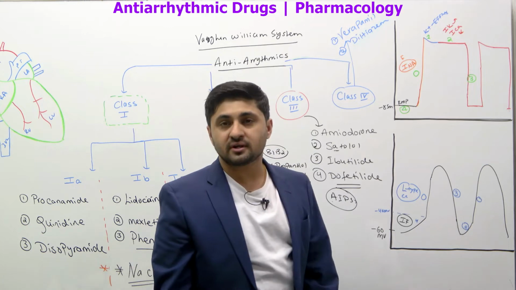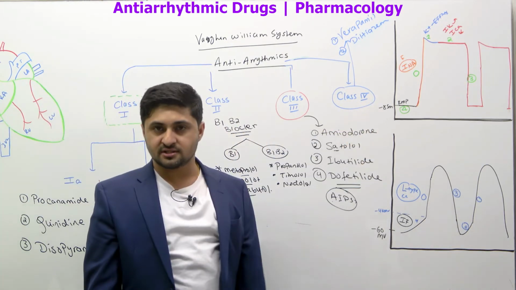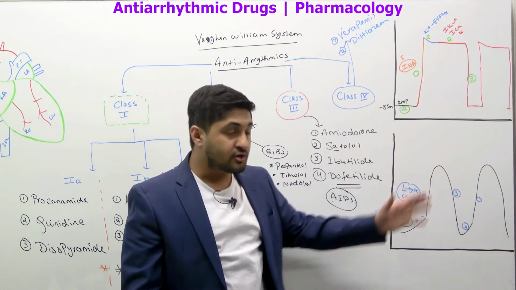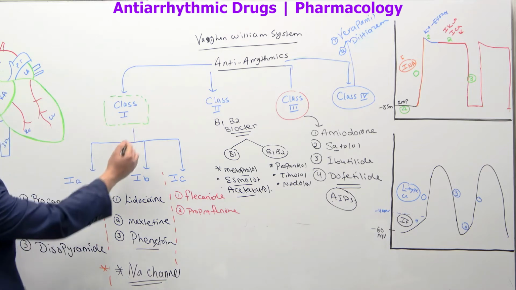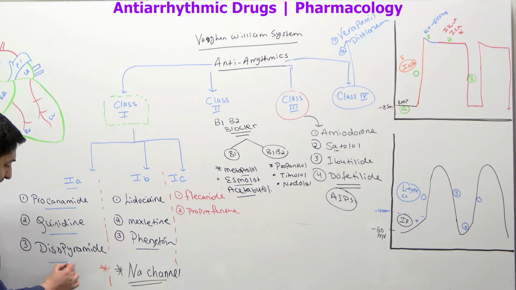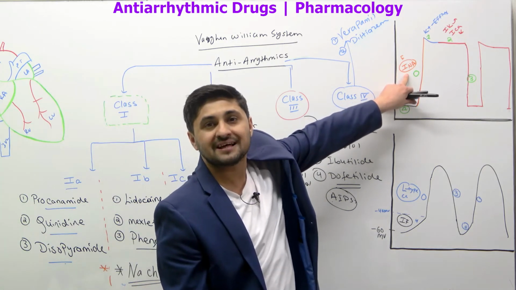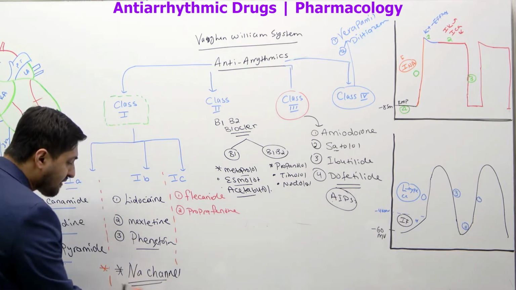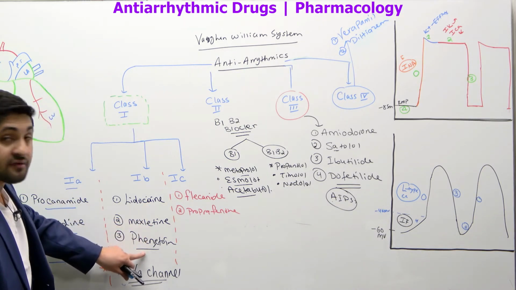Now, what is the importance of this? The drugs that we discussed so far change this, and you need to know this. Usually, all these class 1 drugs, look at this, 1A, 1B, 1C. You have procainamide, quinidine, and disopyramide. These work by blocking a sodium channel, but where? In the ventricle myocytes. That's where these drugs work. They block the fast sodium channel. That's what they do. So do lidocaine, mexiletine, and phenytoin.